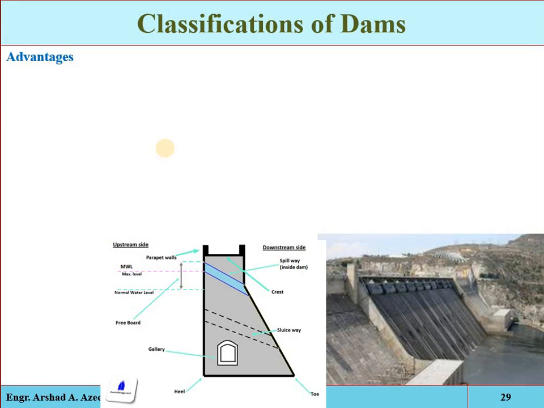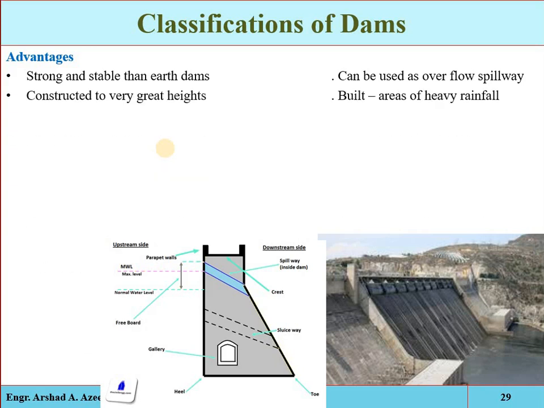There is no type of dam more permanent than one of solid concrete, nor does any other type require less maintenance. It is strong and stable as compared to other types. As compared to earth and rock filled dams, gravity dams are relatively more strong and stable.